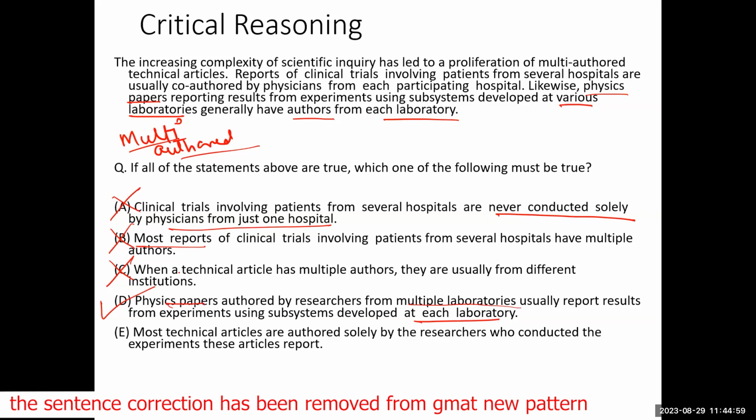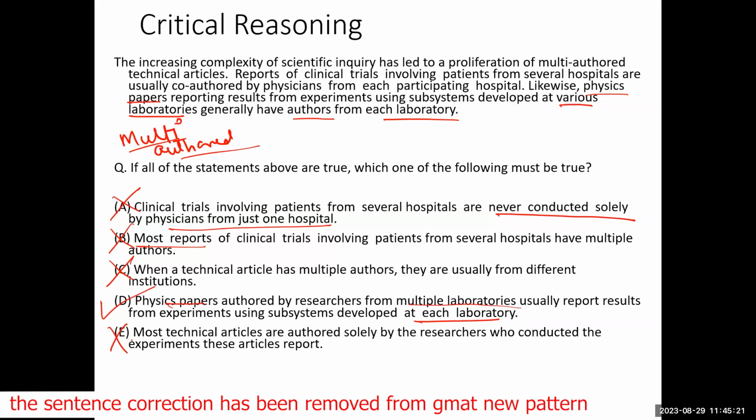And then he says most technical articles are authored solely by the researchers who conducted the experiments these articles report. That's not true. Technical articles can be authored by somebody, experiments can be conducted by somebody else. E also is not right.